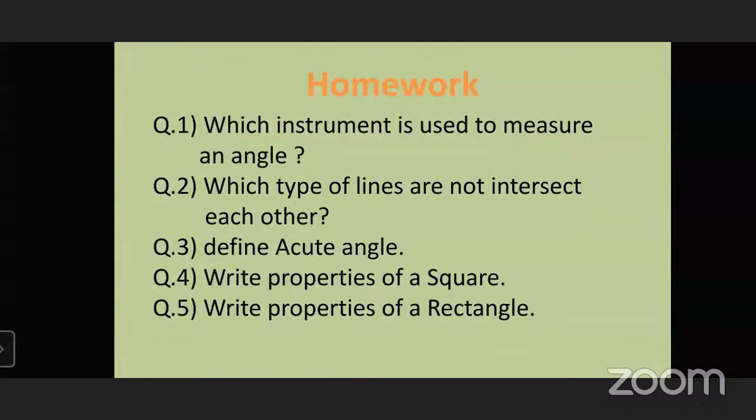So today we have learned geometry. I hope you all enjoyed the lesson and you understood all the basic points of geometry.